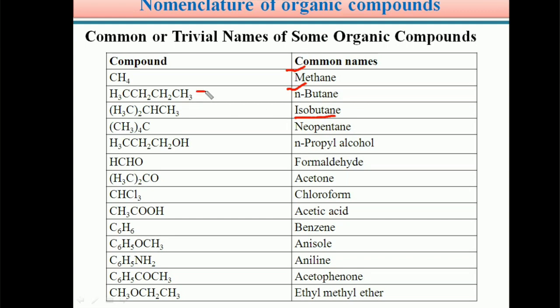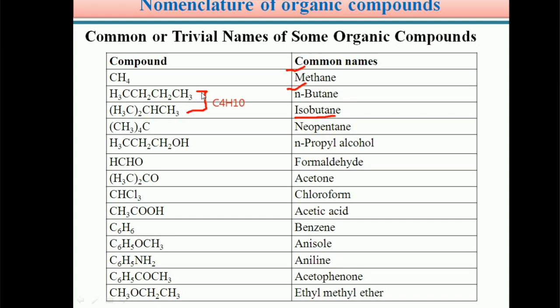Students, you can see n-butane and isobutane have the same molecular formula. n-Butane has 4 carbon atoms and 10 hydrogens, and isobutane is also having 4 carbon atoms and 10 hydrogen atoms.